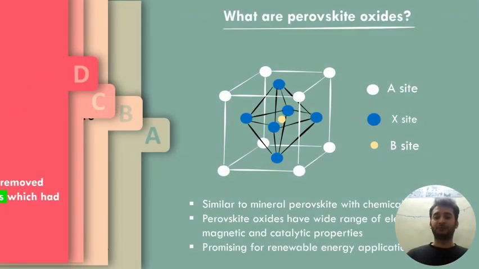So, what are perovskite oxides? As we can see in the presentation, this is the structure of a perovskite. Here, the A sites are usually taken by the cations. No, the A sites are taken by anions and they are usually bigger in size. So blue sites are taken by cations and red there can be other atoms. So why are we studying perovskite oxides?